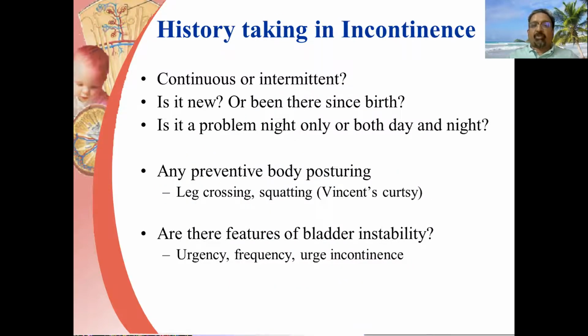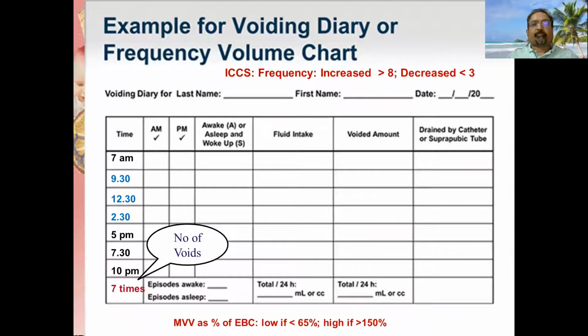History taking is crucial in a girl child with an incontinence. Is it a continuous incontinence or intermittent incontinence? Is it new or has it been there since birth? And is it a problem night only or both day and night? We also have to elicit history on preventive body posturing in the form of leg crossing or squatting, known as Vincent's curtsy. Other features of bladder instability in the form of urgency, frequency, and urge incontinence.